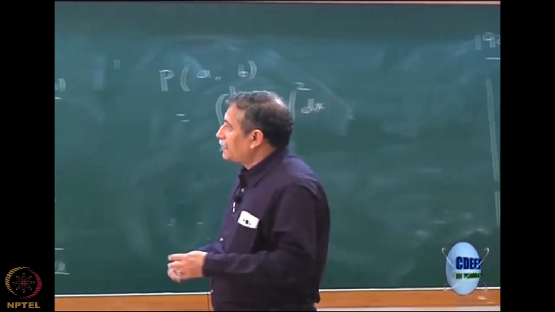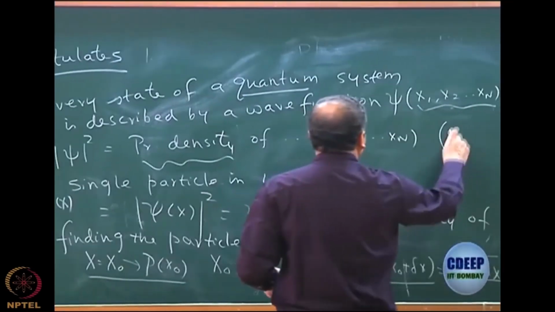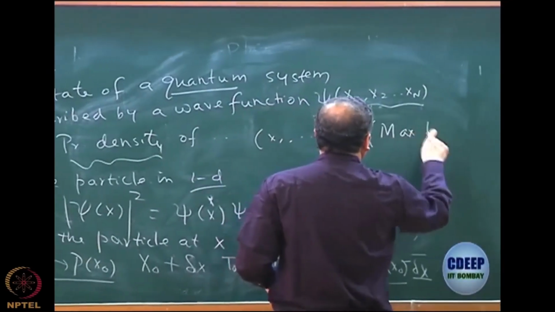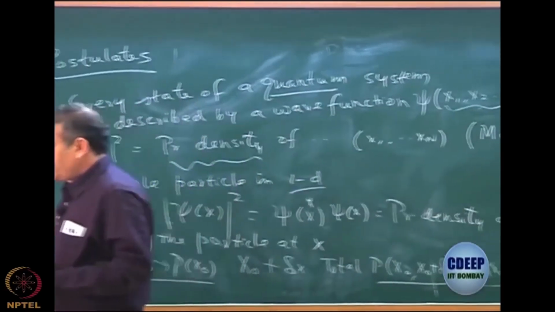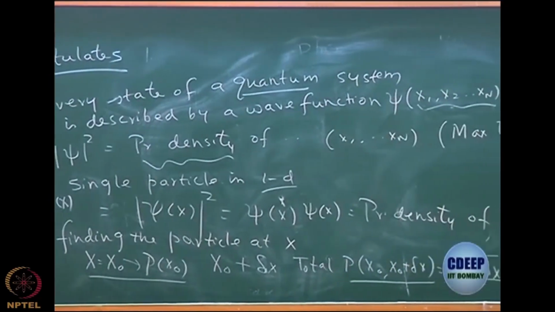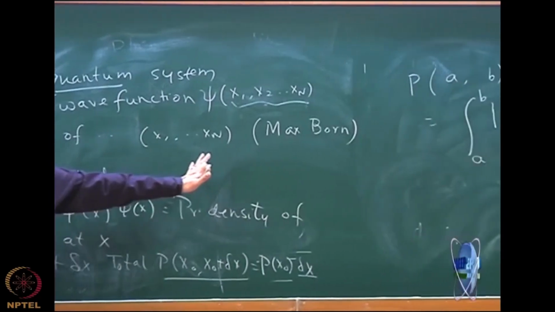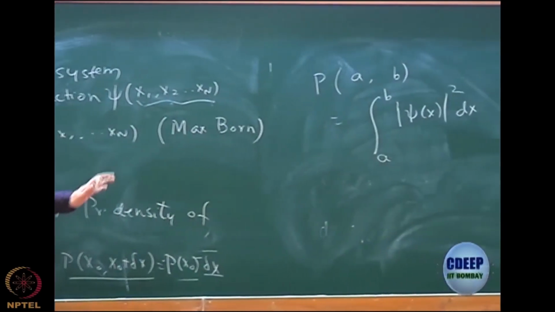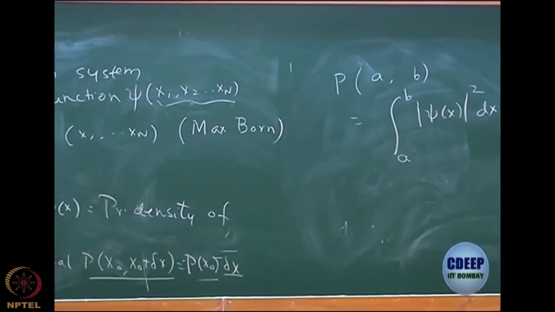The interpretation of mod psi square as probability density was originally given by Max Born, another celebrated physicist. Now again, we are writing this for one single particle. You can easily generalize this for n particles, n particles in one dimension, each of them in 3 dimensions, whatever. The generalization is very easy.